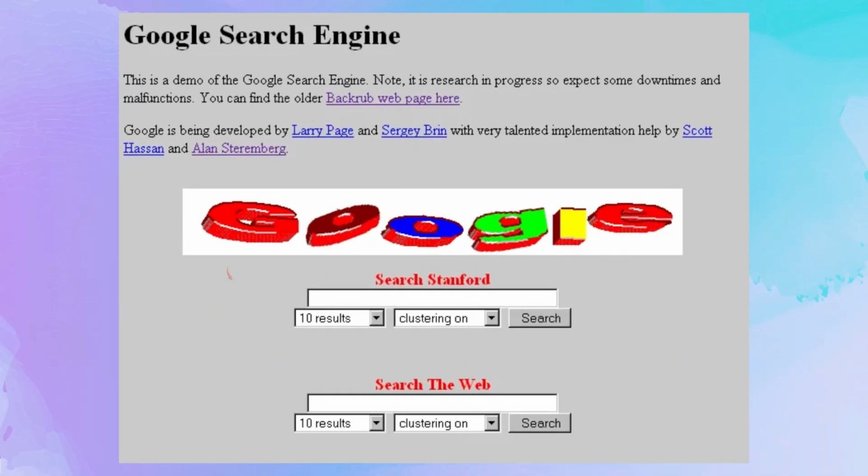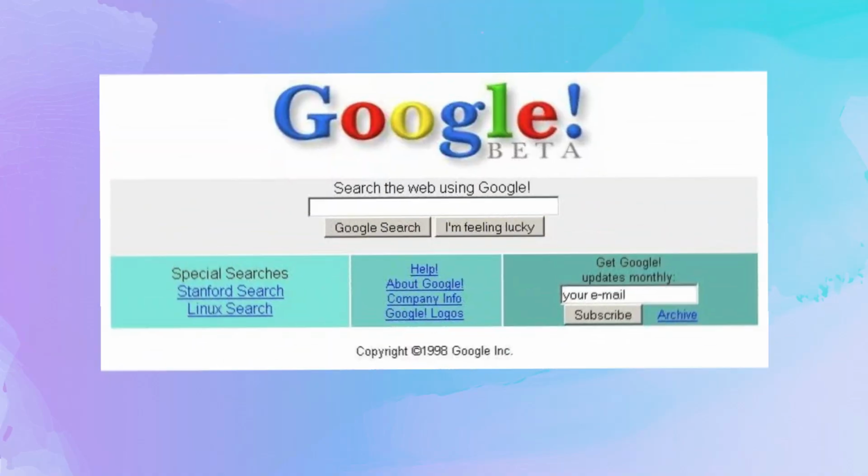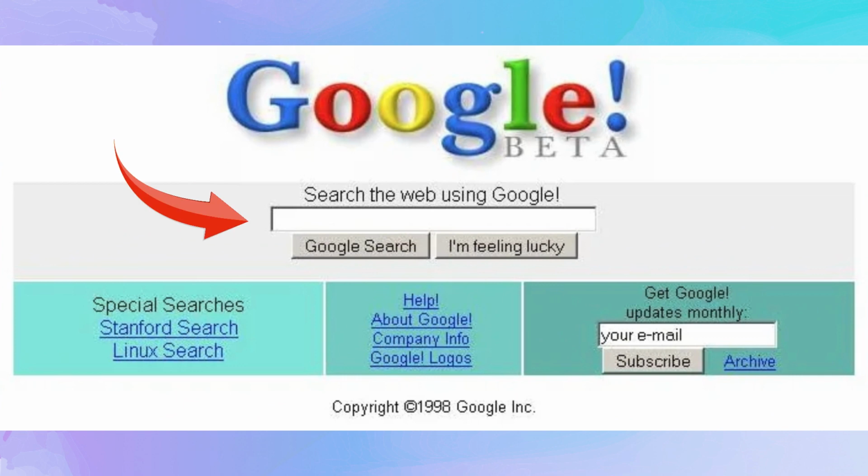It looks like everything else. The most notable feature is the Search Stanford bar above Search the Web. This is because Google's founders are from Stanford and the search engine was also being used to index their university library. Just 1 year later in 1998, the web search option was moved to the top and Stanford to the bottom. We also see the I'm Feeling Lucky feature has been added.